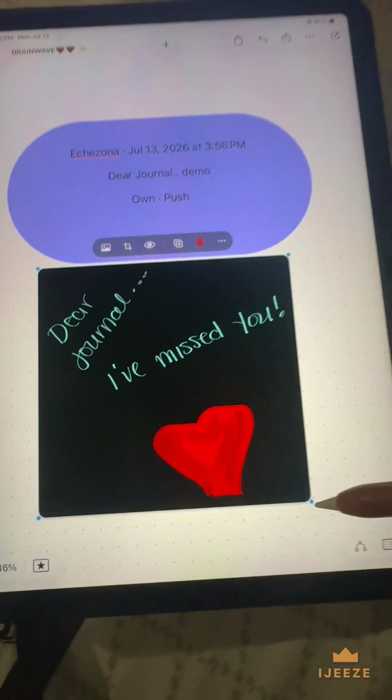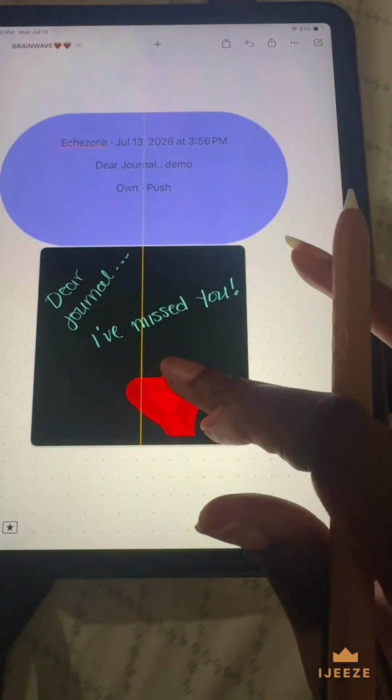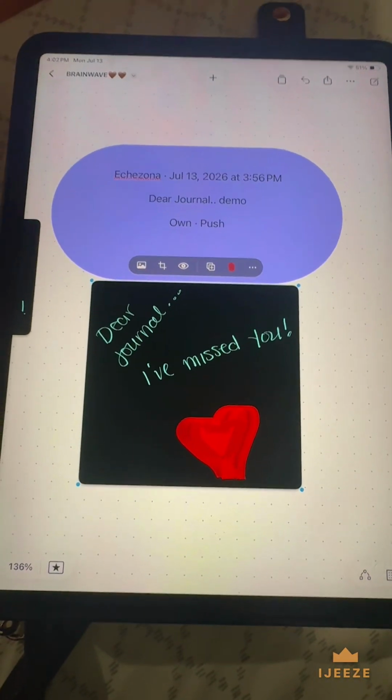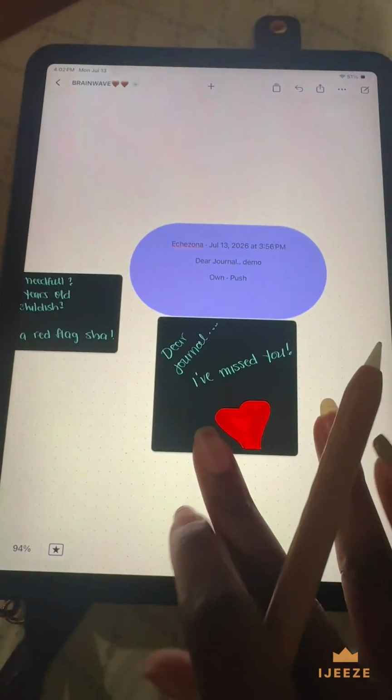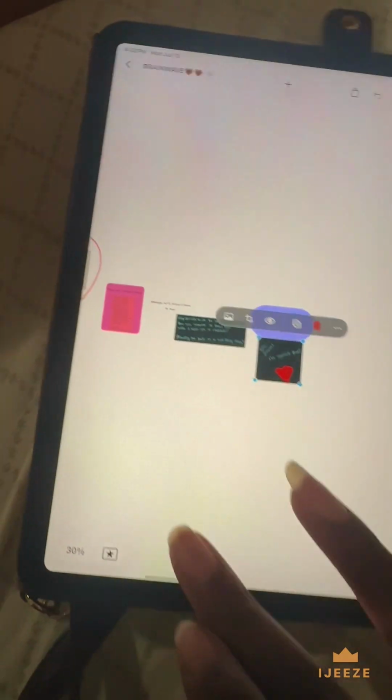For you guys that like to journal or that like to do scrapbooking things, this is one way to do it. Obviously you can do way more stuff. I have a lot of personal stuff on here, so I'm not going to show it. I'm going to go back to the app though.